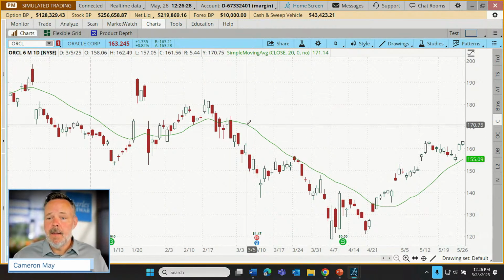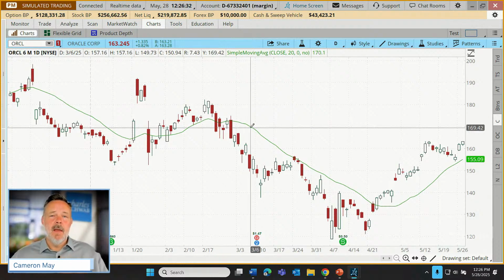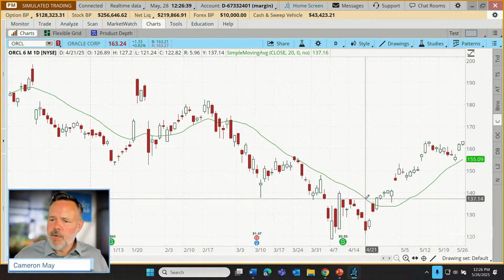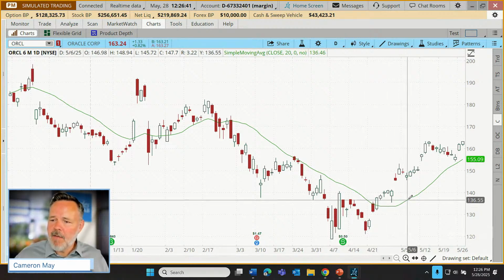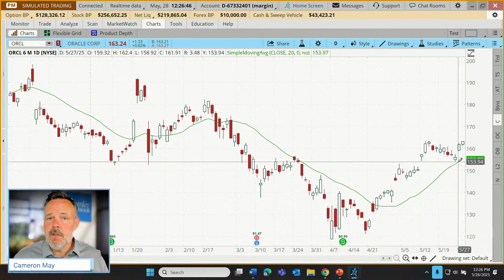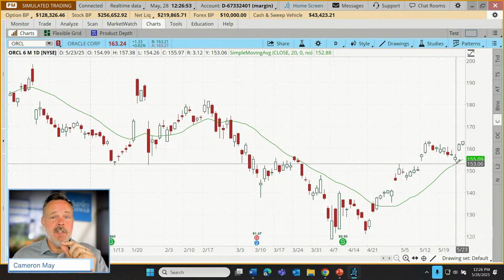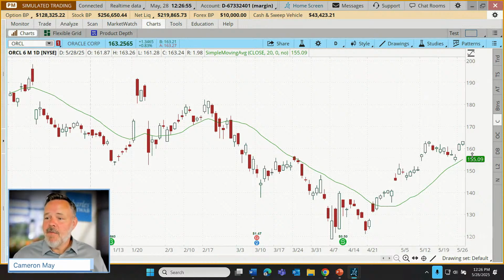We already saw it on Meta, but for some traders, a simple moving average represents maybe a potentially clearer view of what a trend of a stock is doing. And so those traders might look for a stock where their moving average is going up as an indication of continued bullishness on the stock. Really what this one is doing, since I chose 20, this simple moving average is just showing us what the average closing price of Oracle has been over the last 20 days.